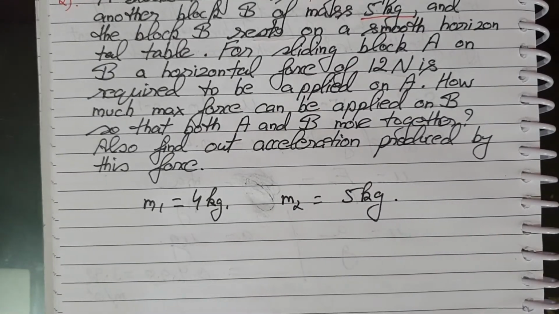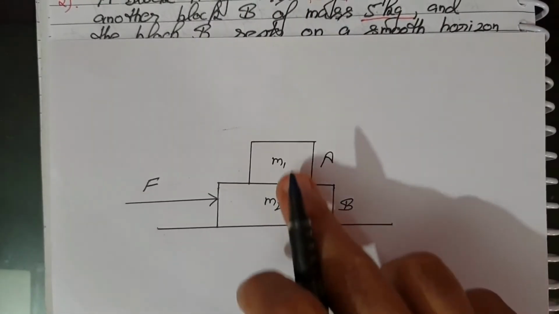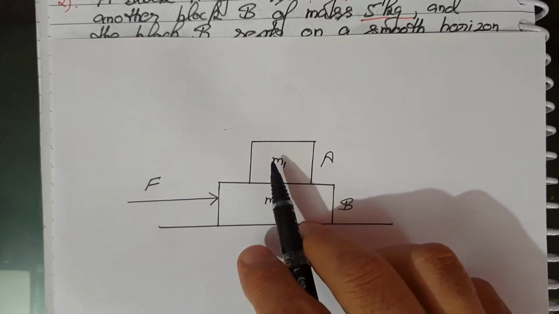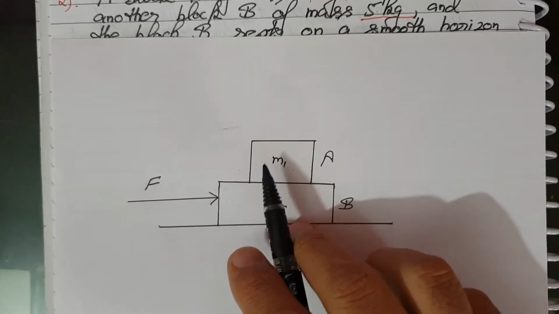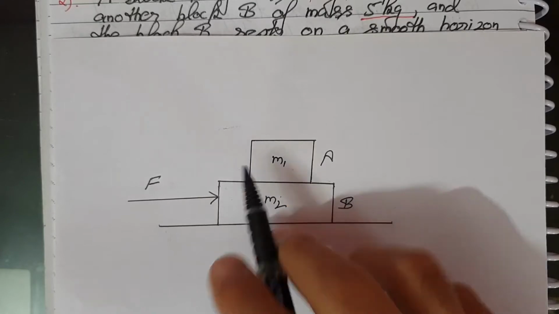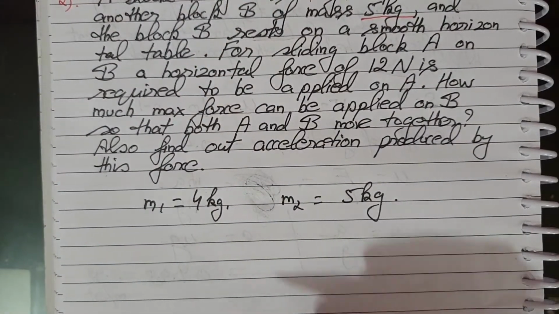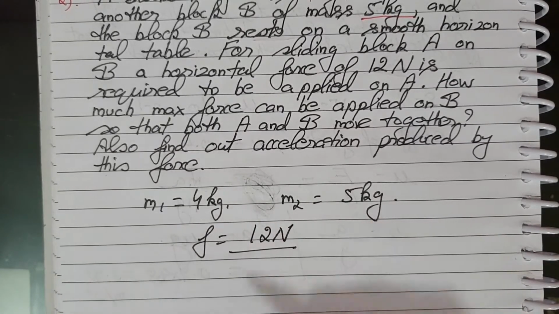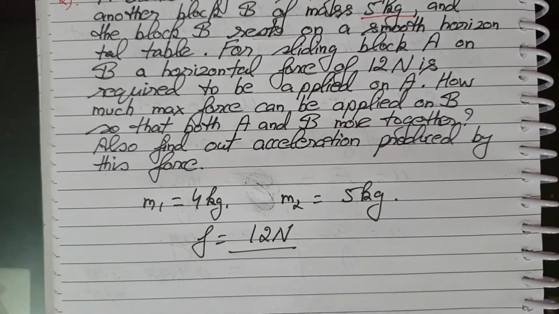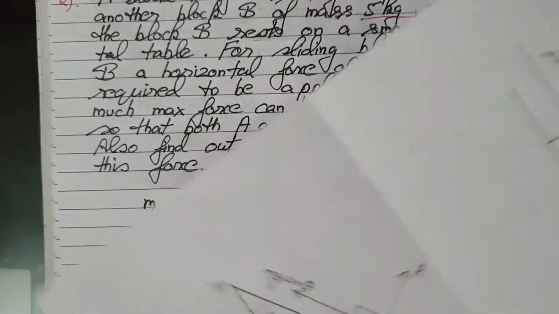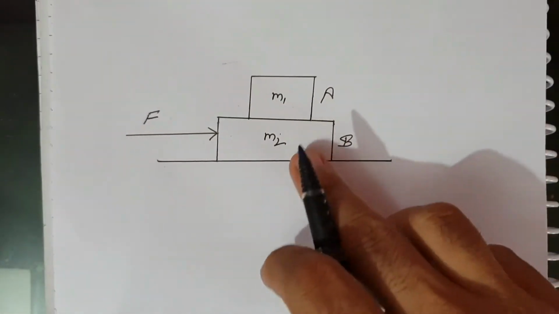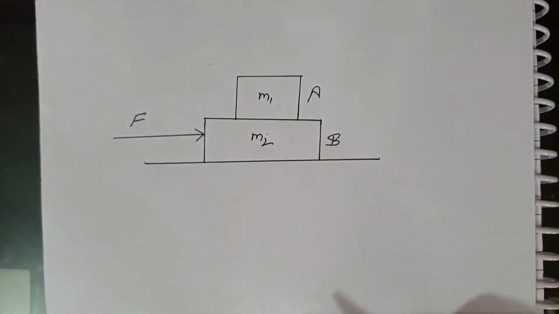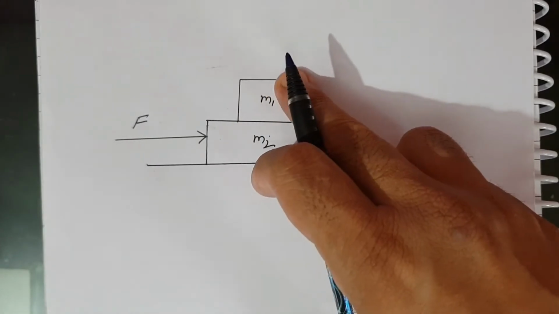The force applied on A. Now this is 4 kg, this is 5 kg, this rests on a smooth horizontal surface. Force applied on A is how much? The force which is applied on this is 12 Newton. So force applied on A, let this force be 12 Newton. Now see, 12 Newton means this is the force for which this will start sliding on B. So this must be at least equal to the force of kinetic friction applied on A by B.